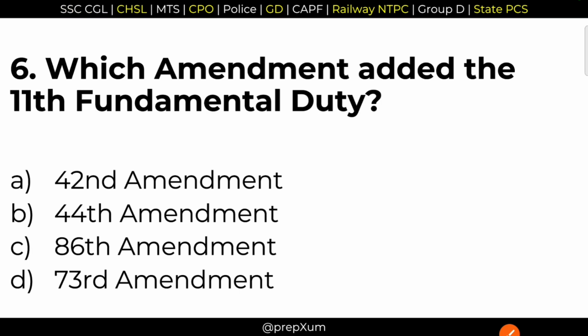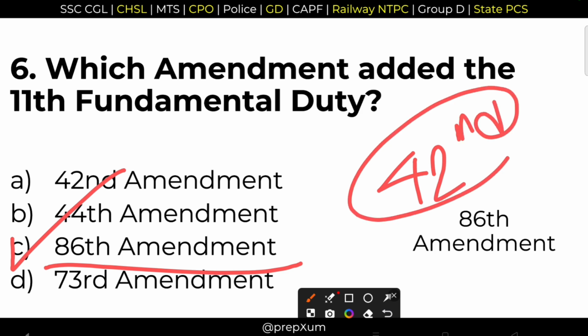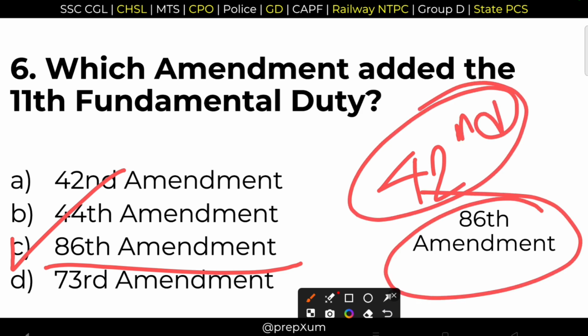6. Which amendment added the 11th fundamental duty? Right to education, basic education. Option number C, 86th Constitutional Amendment. It added the 11th fundamental duty. So option number C is the correct answer here. Don't get confused. It is not the 42nd one. It is the 86th Constitutional Amendment Act.